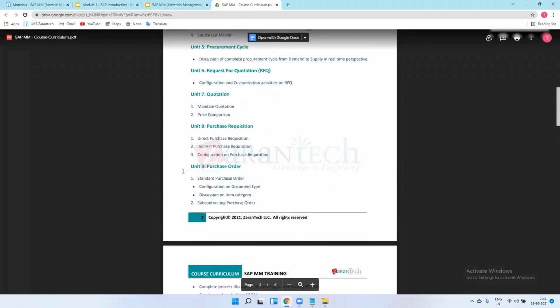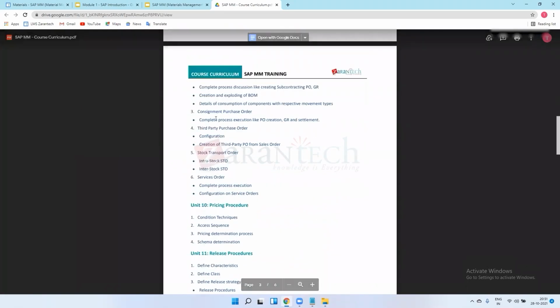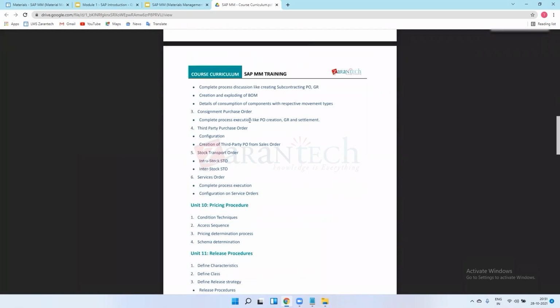Okay, this is a type of purchase order. So we'll see subcontracting here, then consignment purchase order. What is consignment, and the complete process of execution like PO, GR, and settlement. So how it will work, we will see in this chapter.